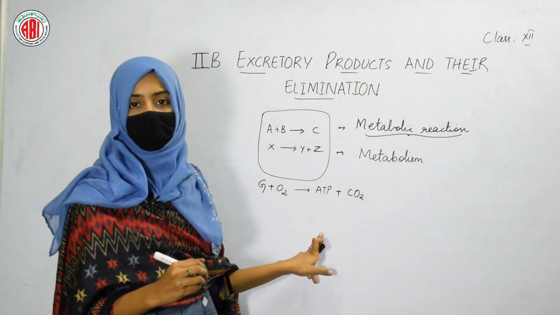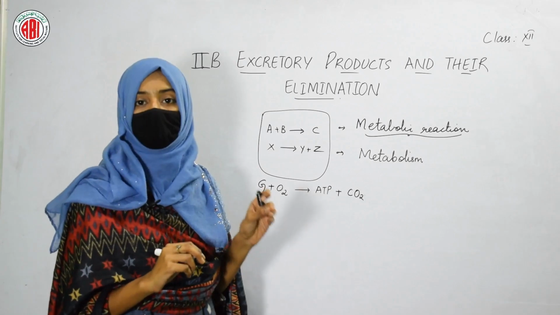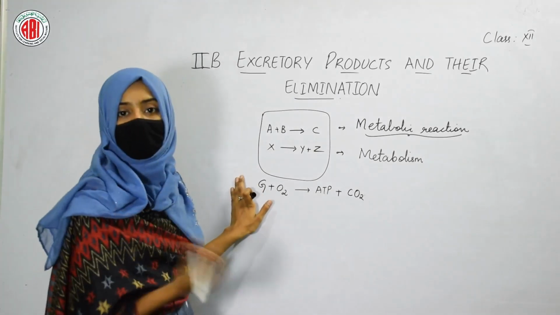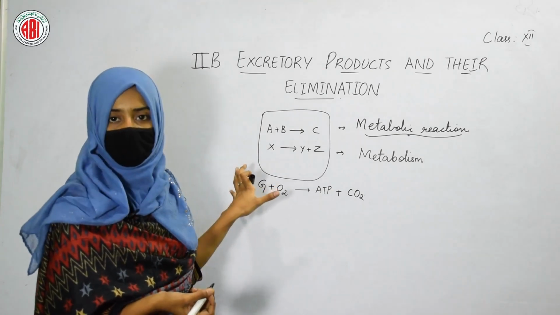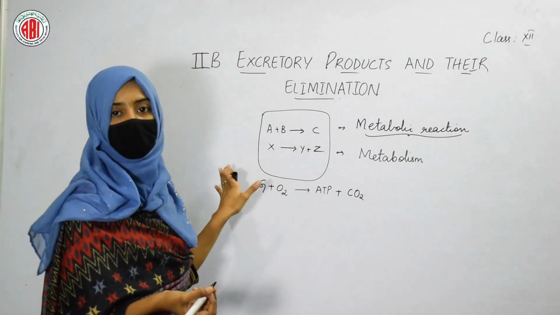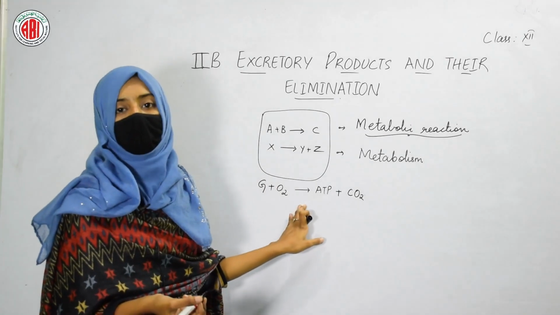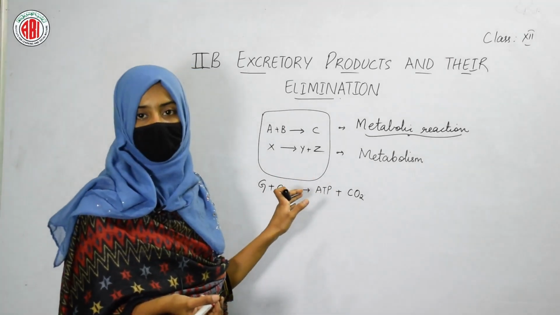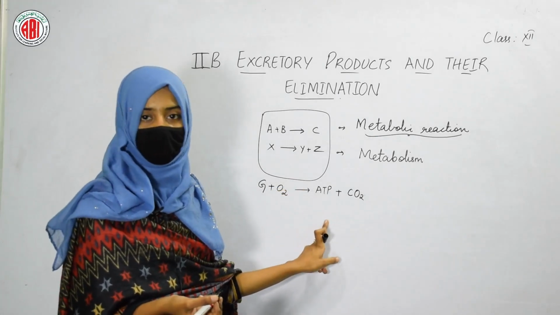This carbon dioxide is not a product, it is a waste material generated during this respiratory reaction, which takes place for the formation of ATP.